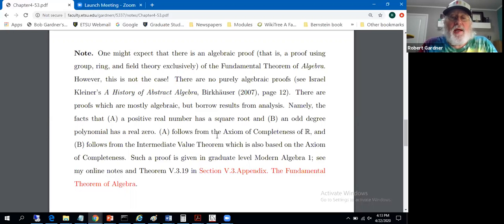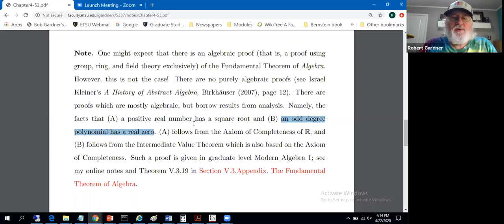In the graduate class, we do give a proof of it that's mostly algebraic, but it still borrows a couple of results from analysis. In graduate level algebra, modern algebra 1, we have to assume that a positive real number has a square root. We have to assume an odd degree polynomial has a real zero. An odd degree real polynomial has a zero.